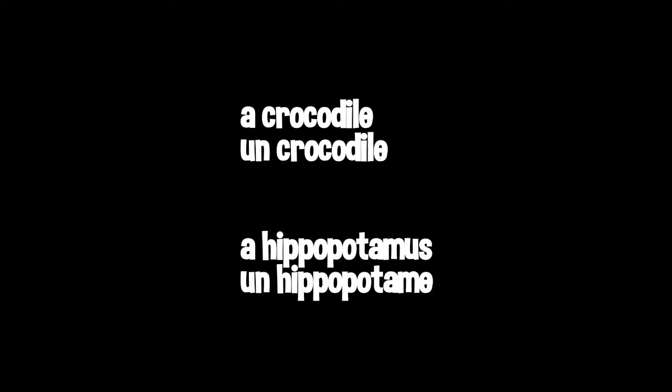The second activity, you were supposed to name these animals in French. How do we call a crocodile? Un crocodile. And how do we call a hippo? An hippopotame. And that is how we spell them. Check. Did you get them right? Tick, tick. And if you need to do corrections, please do at this point.